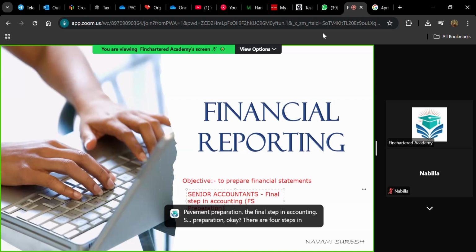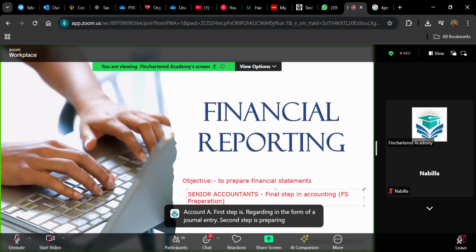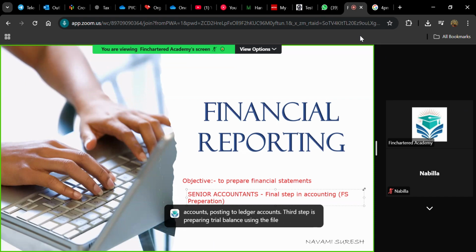First step is recording in the form of journal entry. Second step is preparing ledger accounts, posting to ledger accounts. Third step is preparing trial balance using the final closing values from ledger accounts. From the ledger account, you'll be preparing trial balance. That is the third step. And the fourth and the final step is preparation of financial statements.